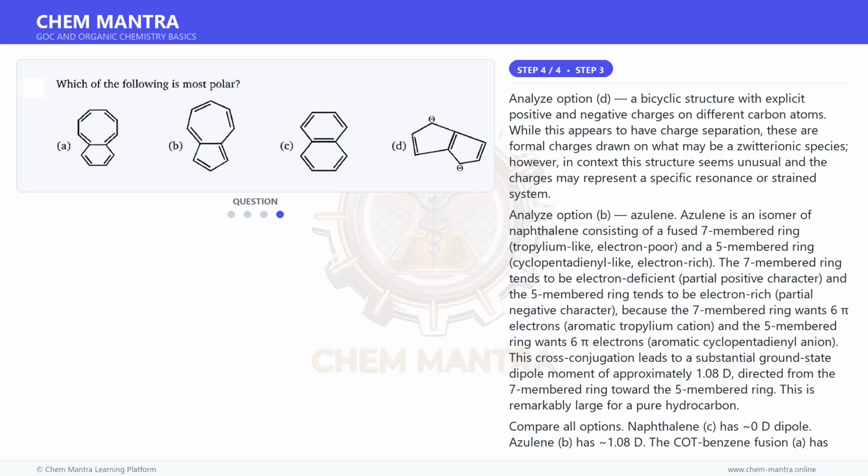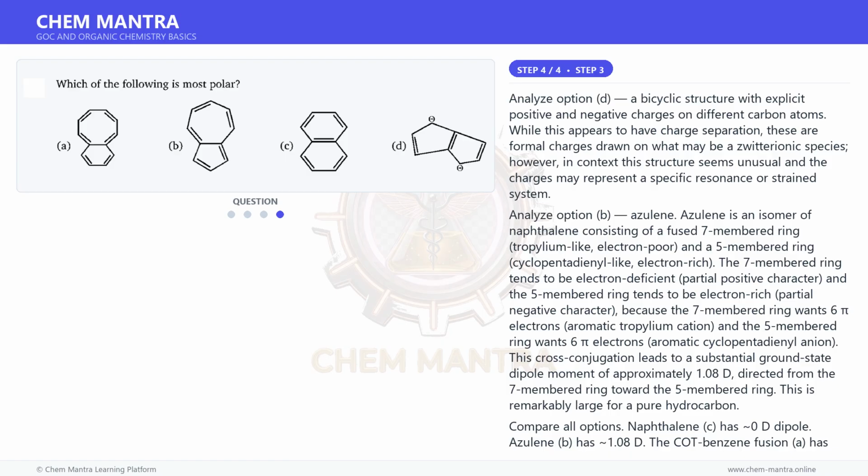Analyze option B. Azulene. Azulene is an isomer of naphthalene consisting of a fused 7-membered ring, tropylium-like, electron-poor, and a 5-membered ring, cyclopentadiene-like, electron-rich. The 7-membered ring tends to be electron-deficient, partial positive character, and the 5-membered ring tends to be electron-rich, partial negative character, because the 7-membered ring wants 6 pi electrons, aromatic tropylium cation, and the 5-membered ring wants 6 pi electrons, aromatic cyclopentadienyl anion.